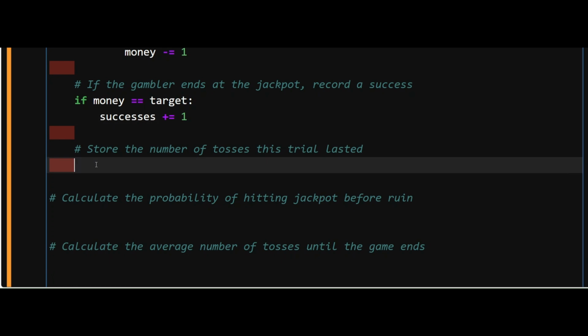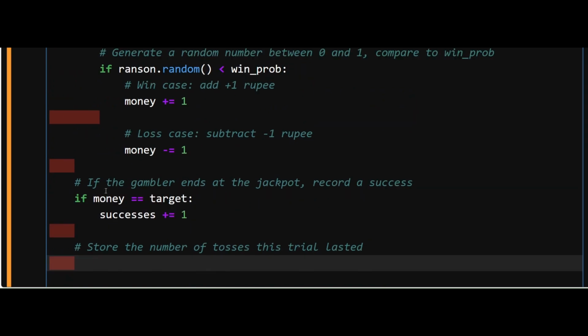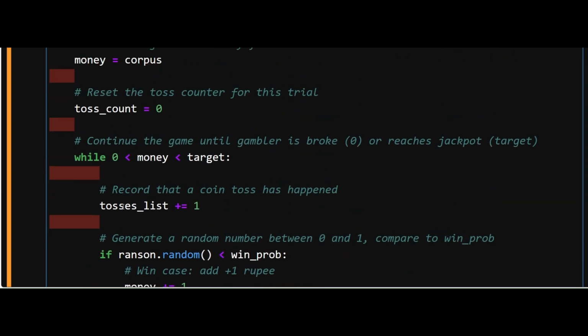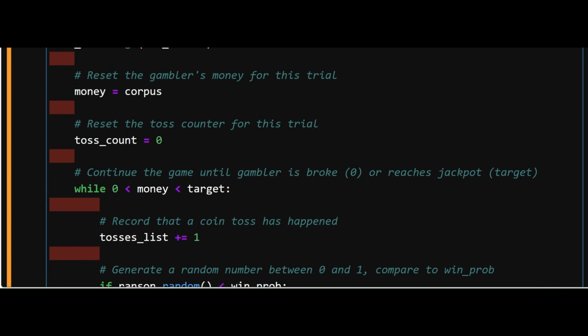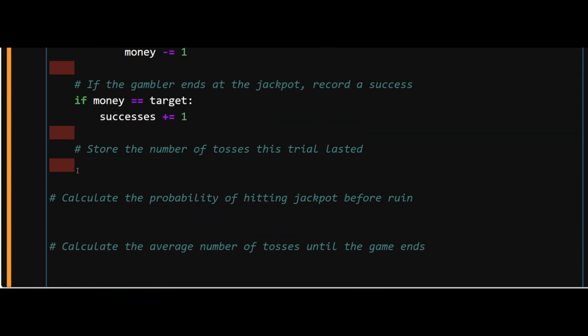And the second part is, how many tosses did it take for me to reach this jackpot? That is being kept track of using this toss count. Now I have to save this before this entire thing is wiped out in the next game.